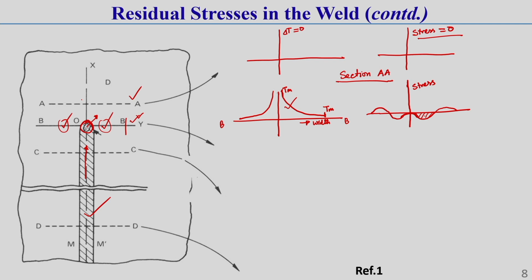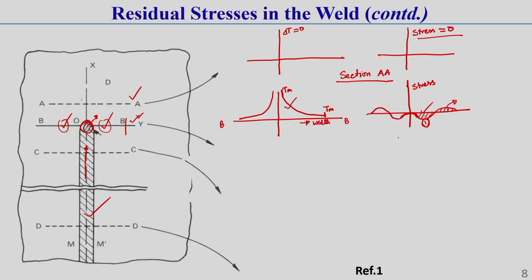Now, as the surrounding material is restricting the expansion of this zone, let this be zone 1, the surrounding material will also develop some other stress, called tensile stress, because the surrounding material will try to push this near weld zone solid material, that means zone 1. You should keep this in mind.